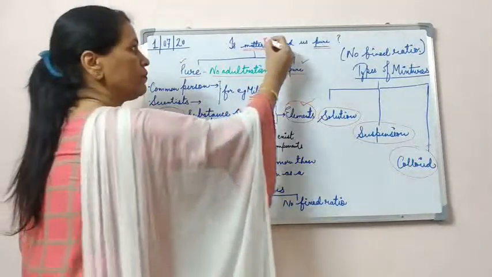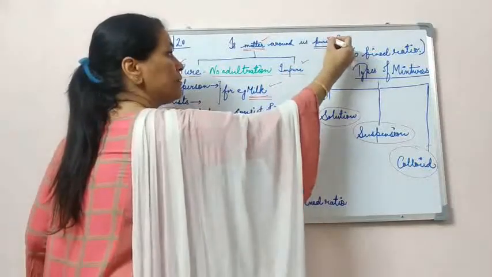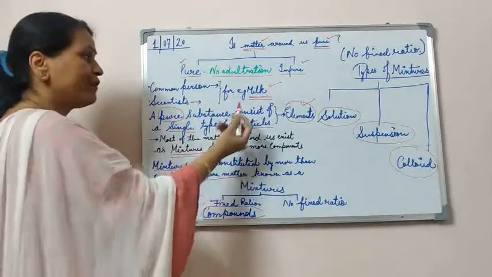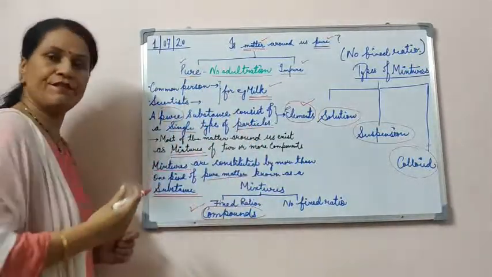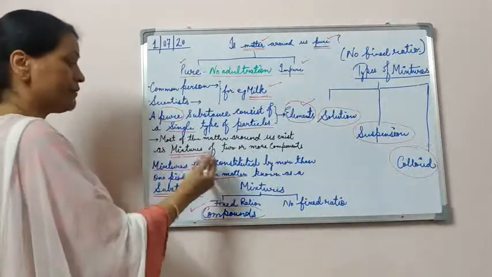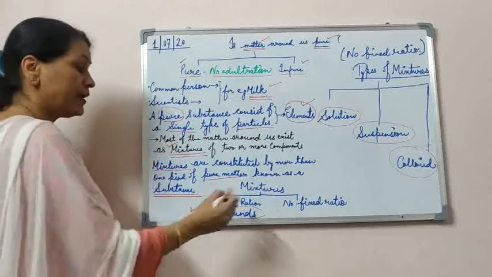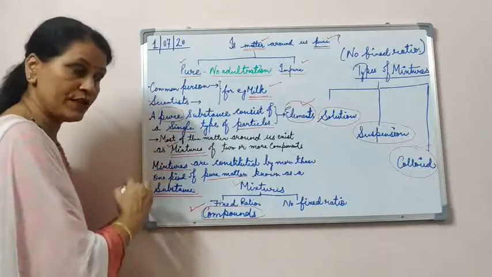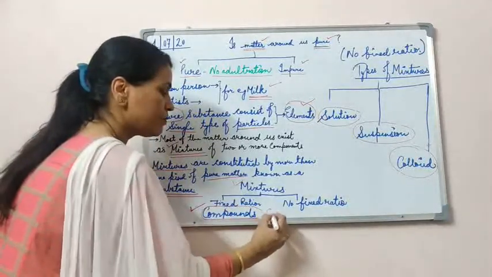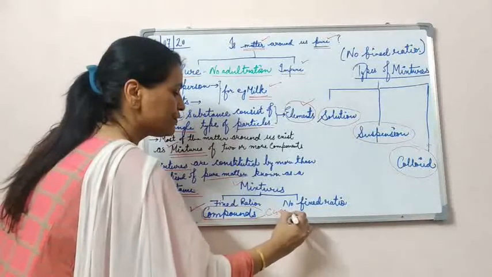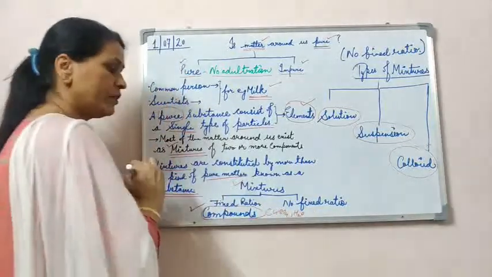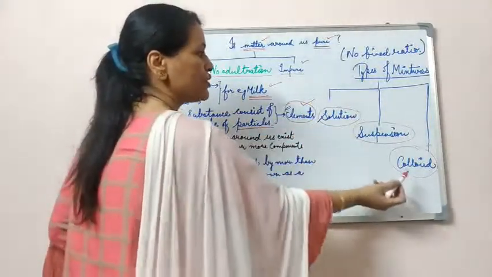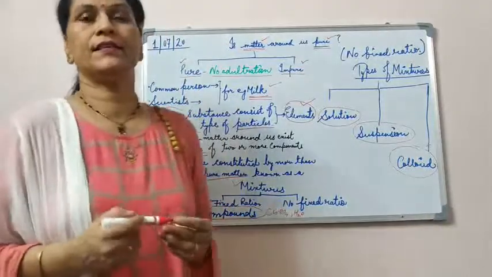They are matter. And what do you mean by the term pure? What do you mean by impure? What is the scientific definition of pure substance? And what is the common man's definition of pure substance? And what is the definition of mixture? If the mixtures are in a fixed ratio, they are known as compounds. So you should know the definition and example of compound, like copper sulfate, CuSO4, or water. Now here, no fixed ratio, we'll categorize them into solution, suspension and colloid, and that we'll discuss in the next lecture.